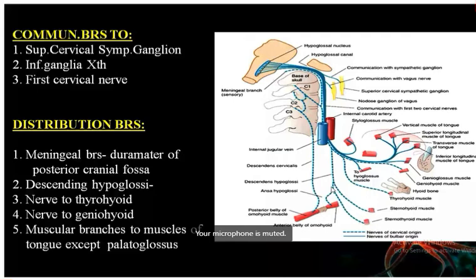Now you will come across the word ansa cervicalis in the triangles of the neck. Whenever you are reading the triangles of the neck, at that time you will come across the word ansa cervicalis. So this is the descending hypoglossal. Next, we have the nerve to thyrohyoid. Then we have the nerve to geniohyoid and muscular branches to all the muscles of the tongue except the palatoglossus. So these are the overall branches of the hypoglossal nerve.